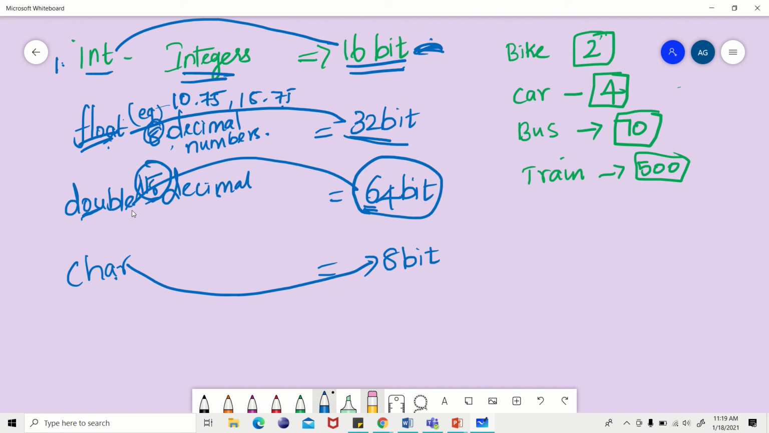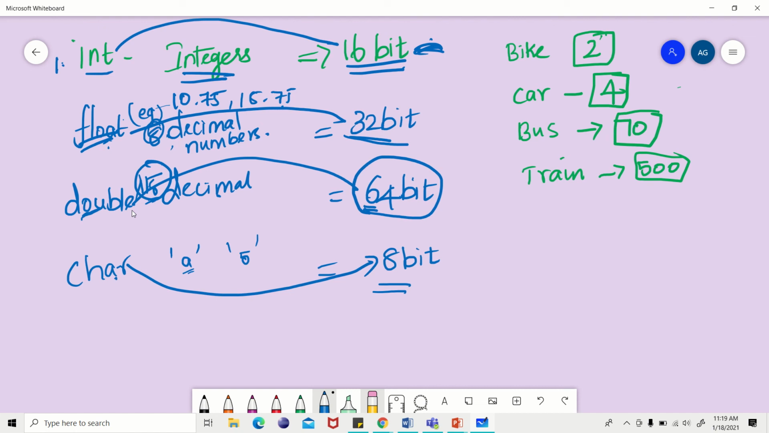Character is anything enclosed with quotes. A is a character. And a number enclosed with quotes is also a character. Anything enclosed with quotes will come as a character. But it can hold only 8 bit, not more than that. Got my point? So what are the data types?